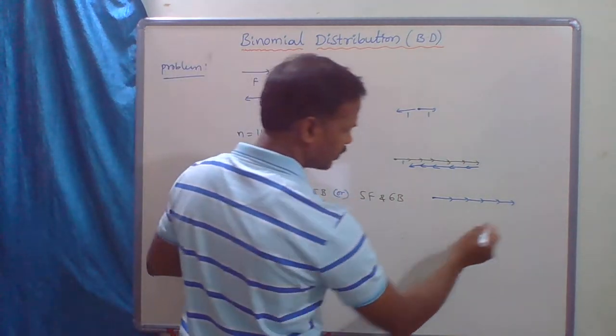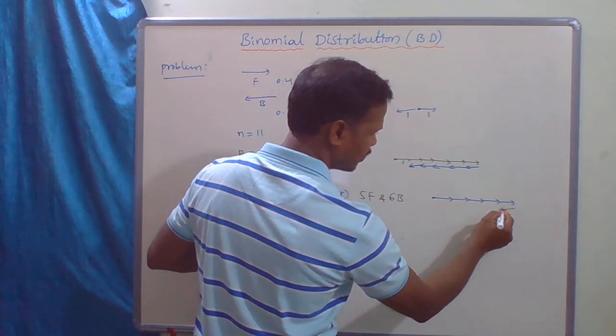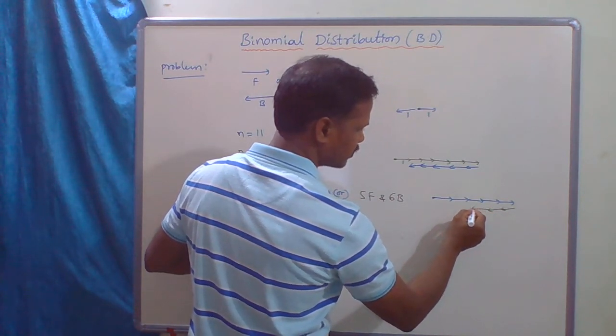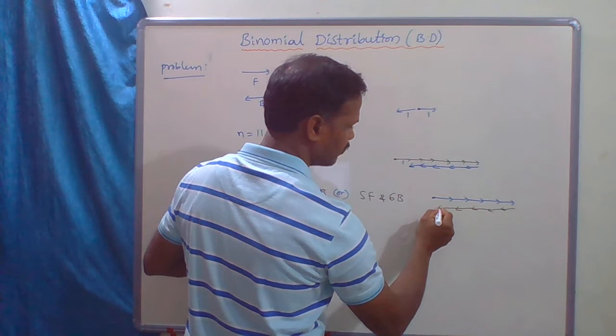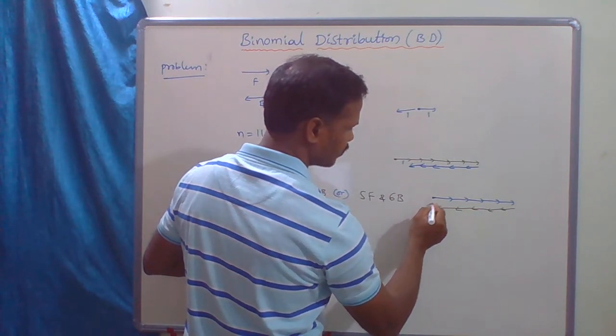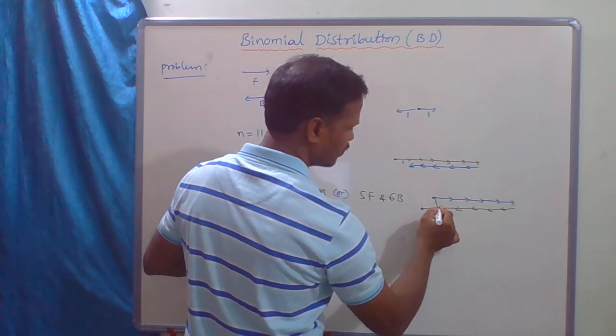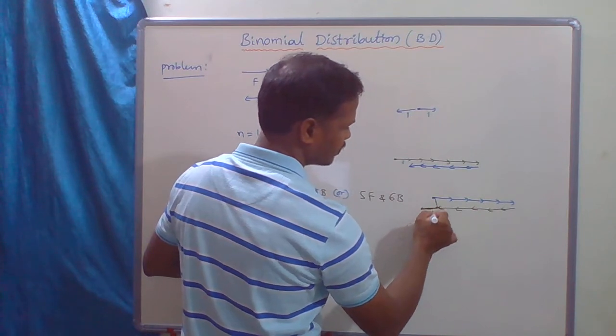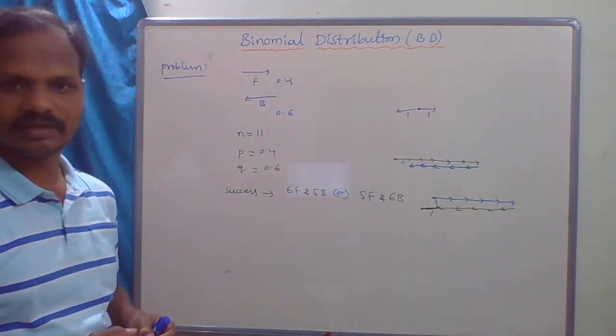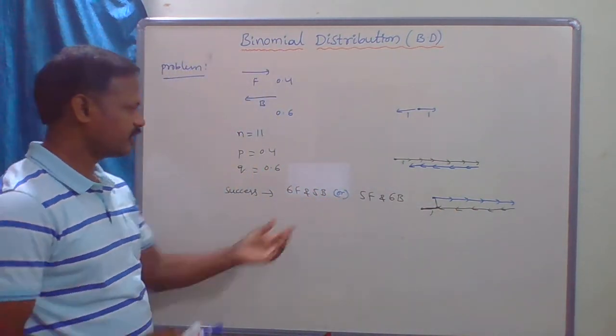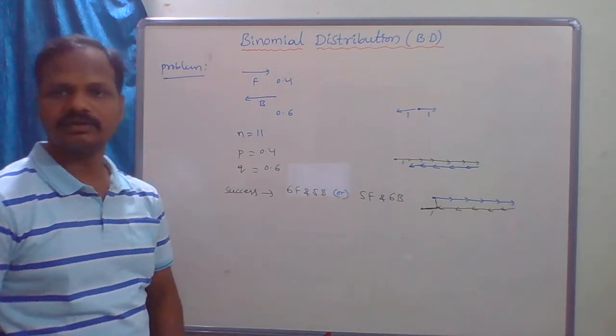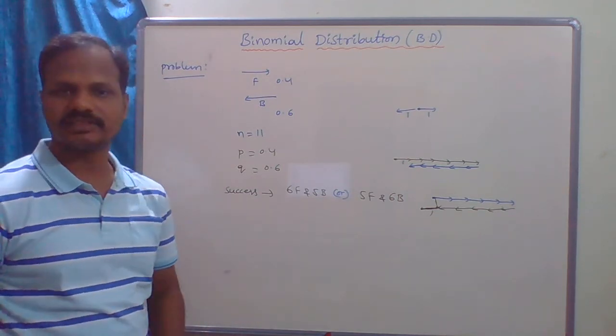Backward is 6, so from here 1 step, 2 steps, 3, 4, 5, 6 steps. So this is the starting point, and he is just 1 step away from the start point. So these two cases are possible when he takes 11 steps.